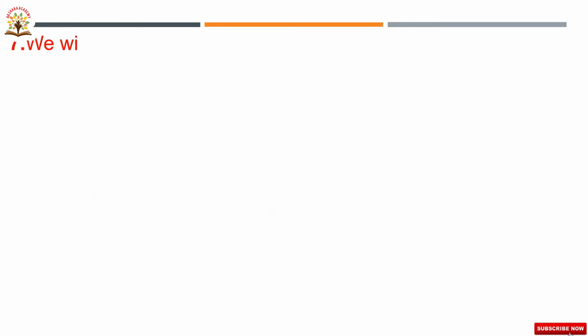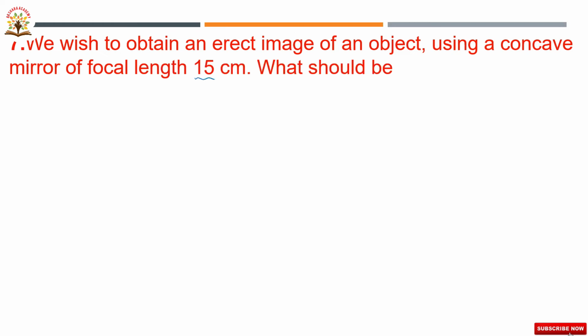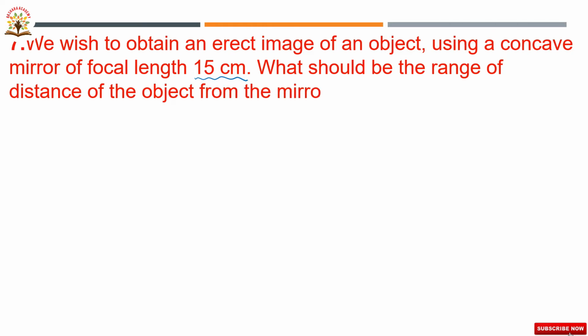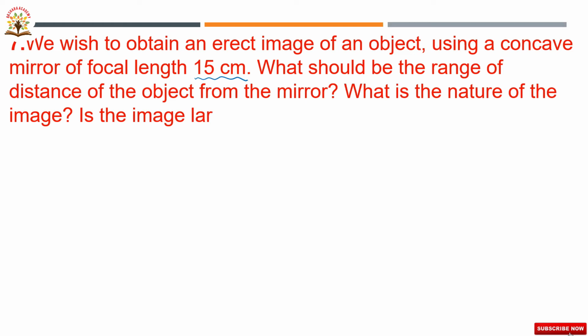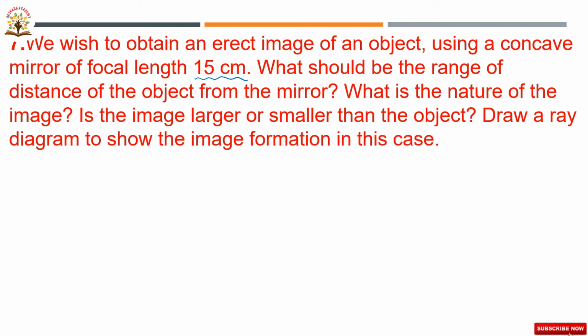The next one, seventh one. We wish to obtain an erect image of an object using a concave mirror of focal length 15 centimeter. What should be the range of distance of the object from the mirror? What is the nature of the image? Is the image larger or smaller than the object? Draw a ray diagram to show the image formation in this case.